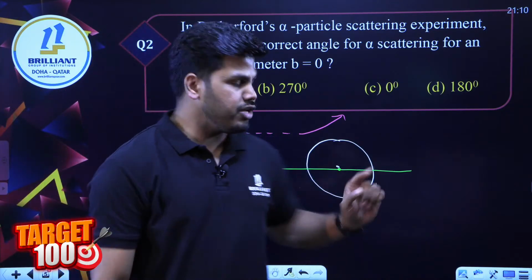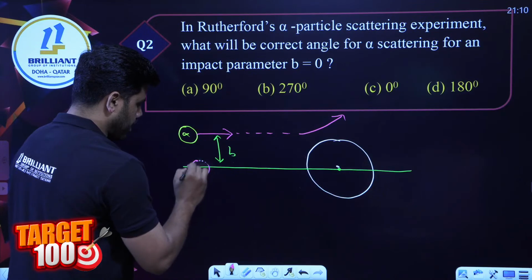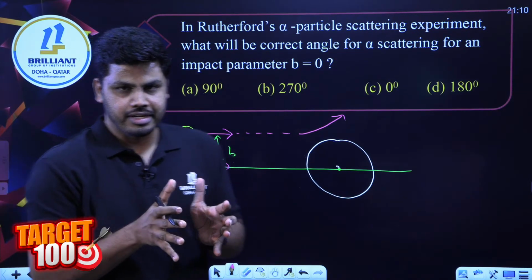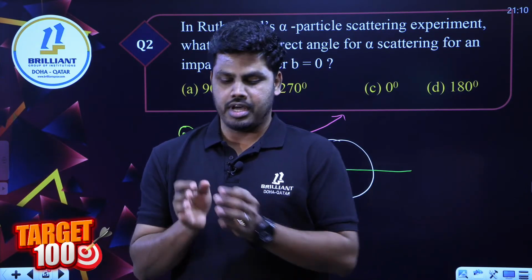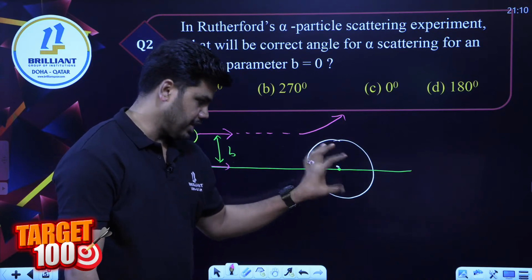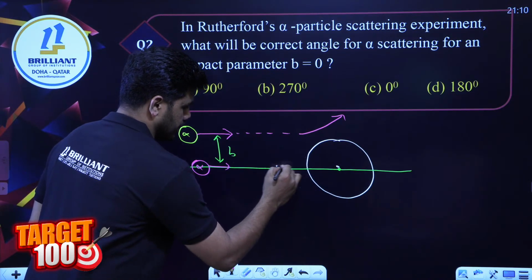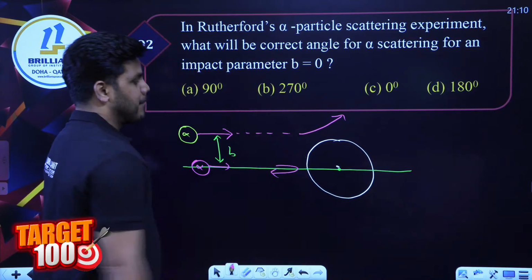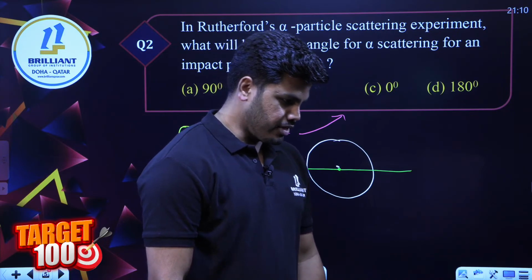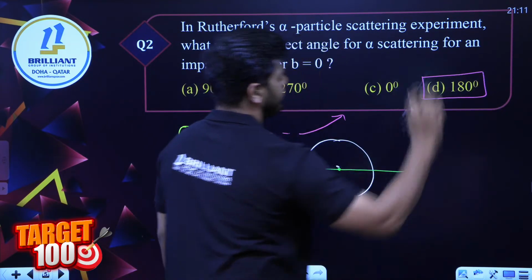If impact parameter is 0, that particular alpha particle will pass along this line. It is going to have a head-on collision, right? The alpha particle is about to collide with the nucleus of the gold atom, head-on. Because of that, the alpha particle is supposed to bounce back. Yes, Dhruvil, yes, Angeline. So option D, it should be 180 degrees, right?